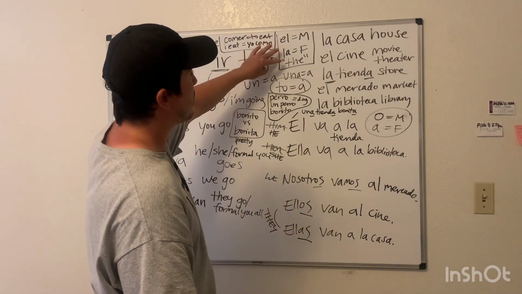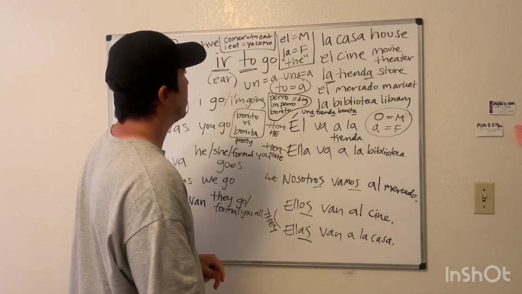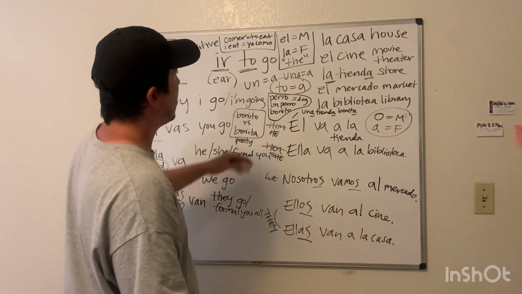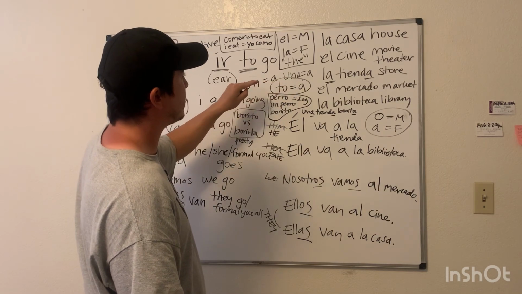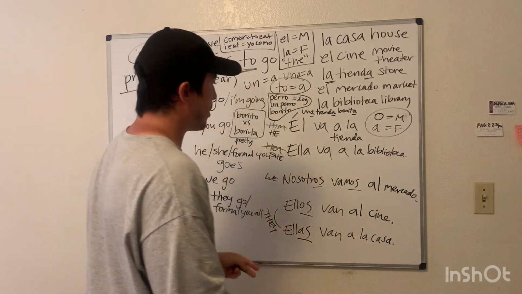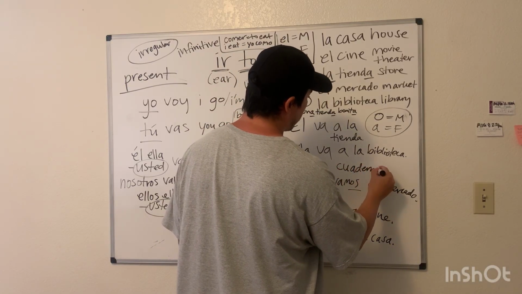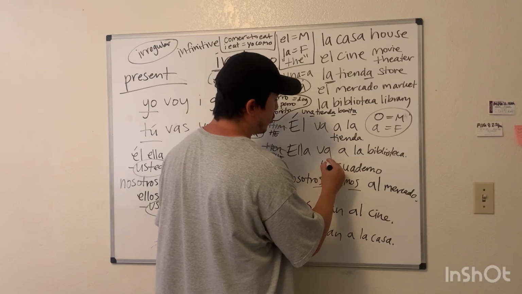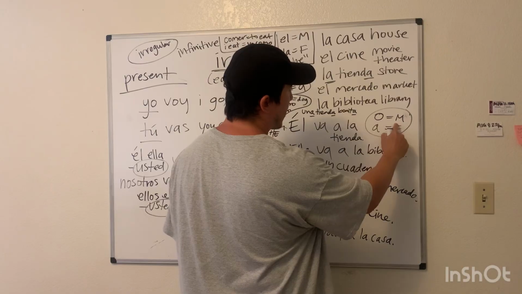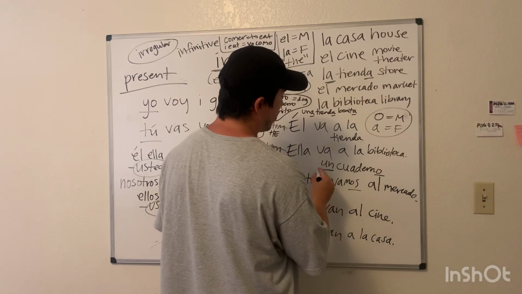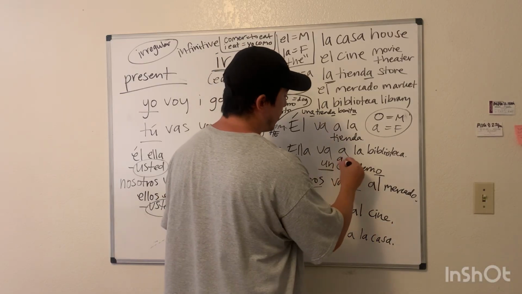El and la, remember, means the. Comer, we'll talk about later when we do our verbs. El and la is the. Un versus una, it's a. Just means a. So you have notebook, which is cuaderno. A notebook, un, because it's masculine, cuaderno. Back to our chart, masculine ends in O. Un, not una, un cuaderno, a notebook.